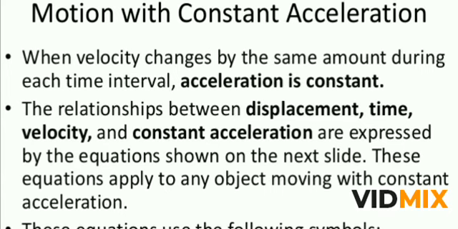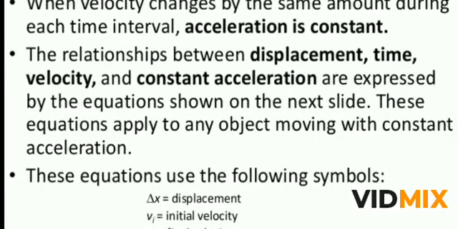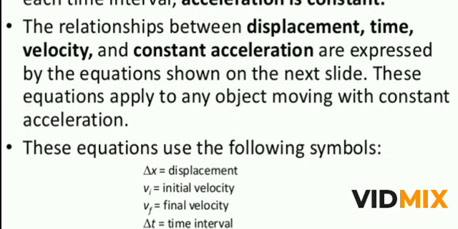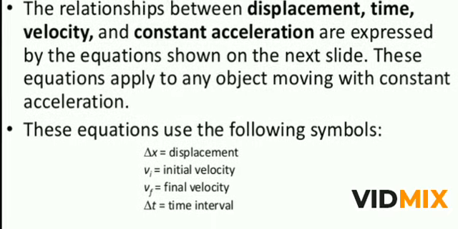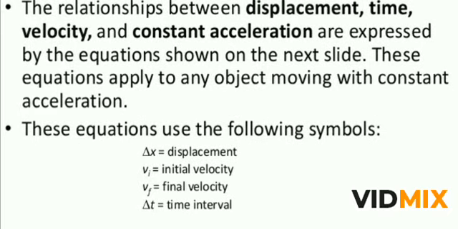The relationship between the displacement, time, velocity and constant acceleration is expressed by the equations we had seen in the previous video: v is equal to u plus at, s is equal to ut plus half at square, and v square is equal to u square plus 2as. These are the three equations of motion in which the displacement, time, velocity and constant acceleration are expressed. And these equations apply to any object moving with a constant acceleration. We had discussed this in the previous video also.